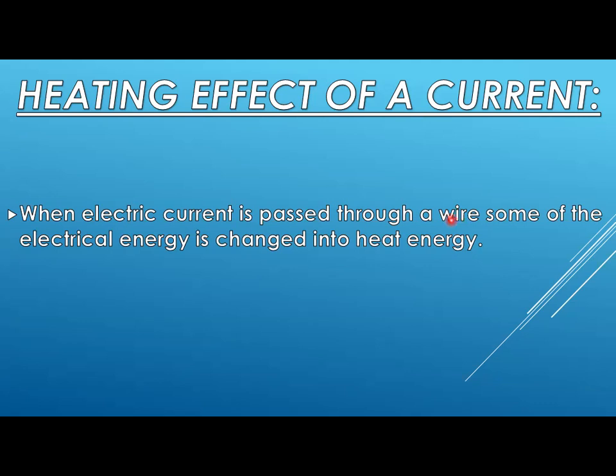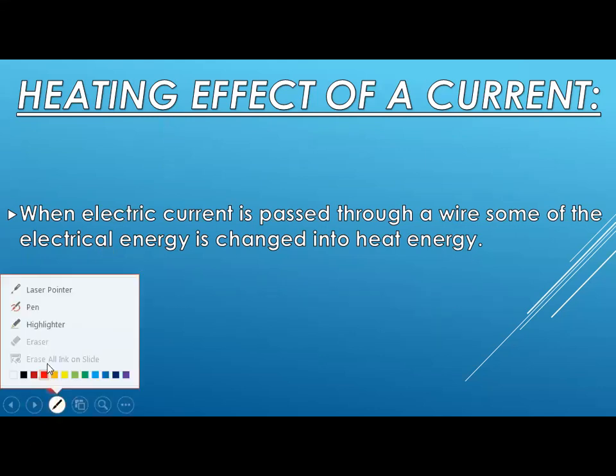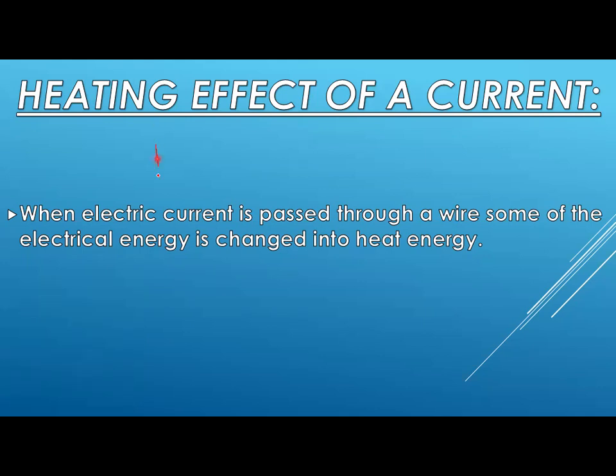So when current flows through a wire, some of the electrical energy changes. Suppose I draw a circuit diagram here. This is your wires, and this is a battery. The battery provides electrical energy to the electrons, and then the electrons start flowing through these wires, carrying electrical energy.